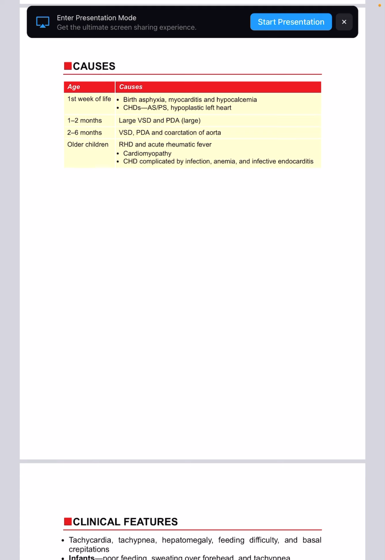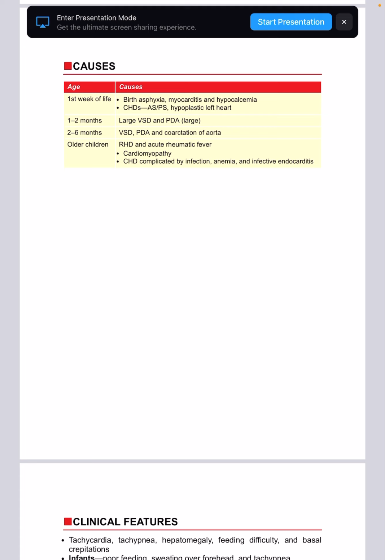And then if it is 1 to 2 months, large VSD and PDA. If 2 to 6 months, VSD, PDA and coarctation of aorta. And in older children, there could be RHD and acute rheumatic fever, cardiomyopathy, CHD complicated by infection, anemia, infective carditis. So what all could be the reasons?